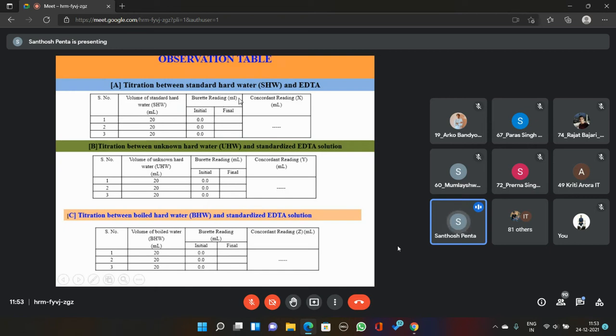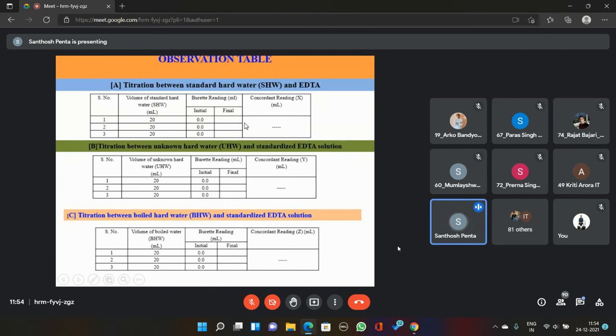Then start the titration, drop by drop, while stirring or shaking the conical flask. After some time, the wine red color solution turns to blue color. When the solution turns from wine red to blue, stop the titration. Then note down the reading. Let us assume the burette reading is 10. Here you write down 10.